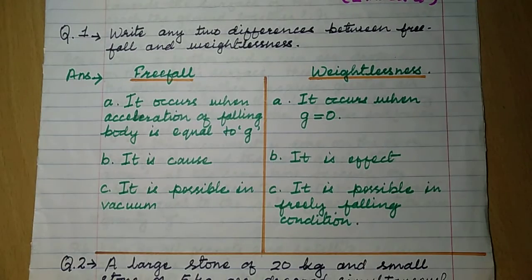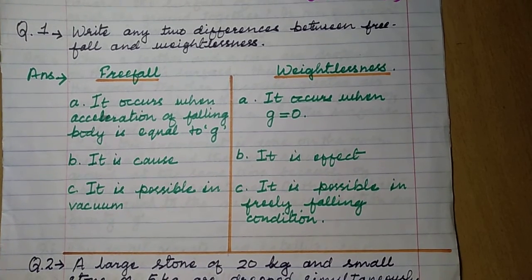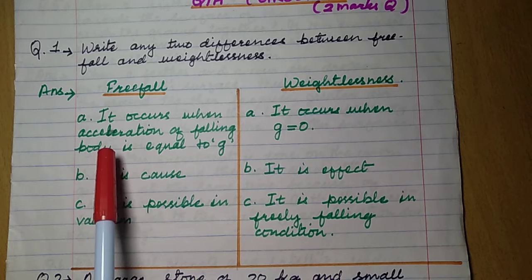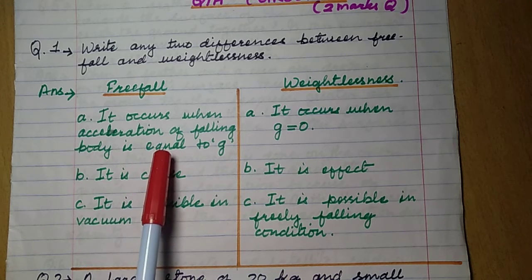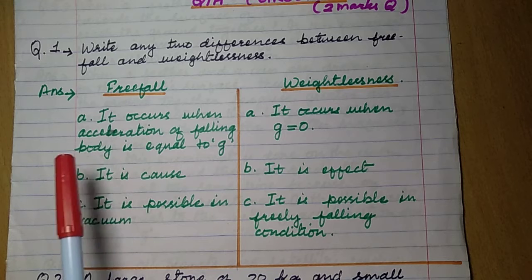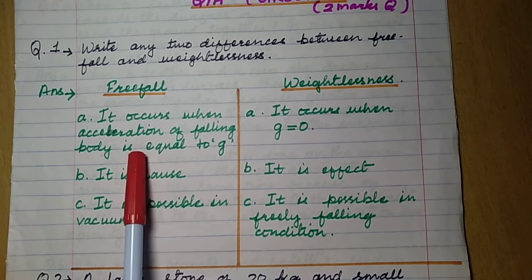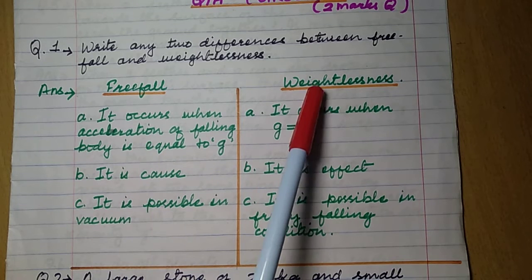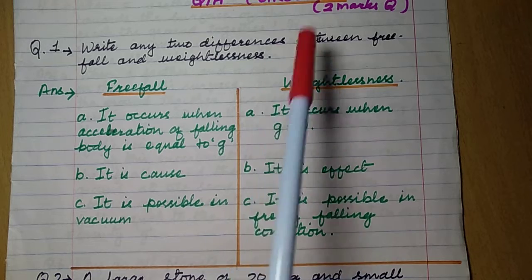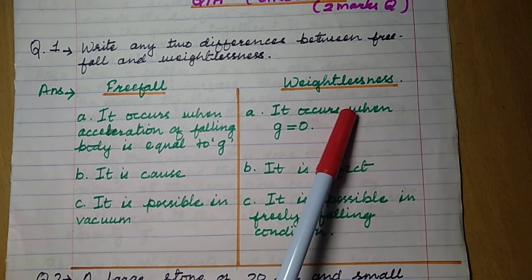Now we are going to see the differences between free fall and weightlessness. This is also important to understand. Free fall occurs when the acceleration of the freely falling body and acceleration due to gravity become equal. Weightlessness occurs when g equal to 0 due to any reason. When g equal to 0, then the body becomes weightless.